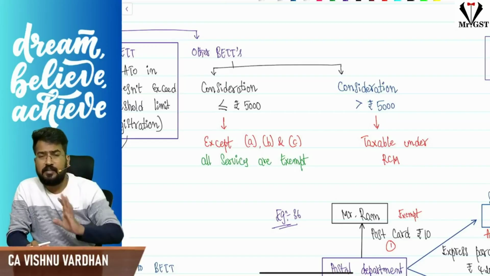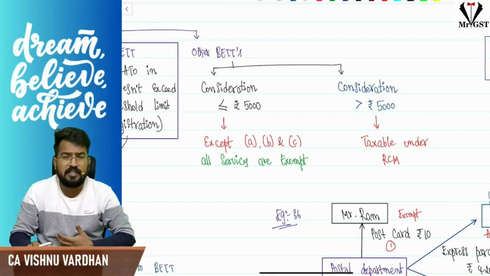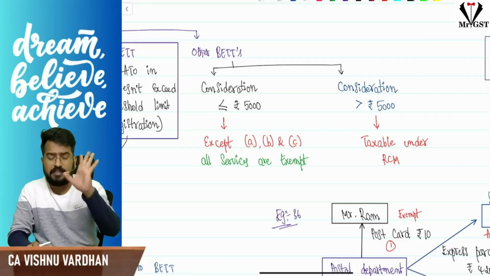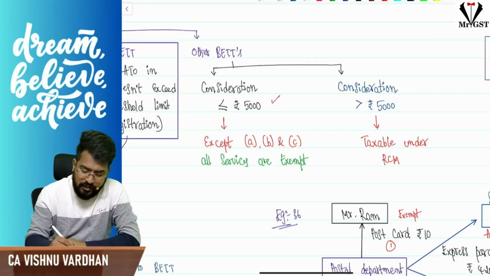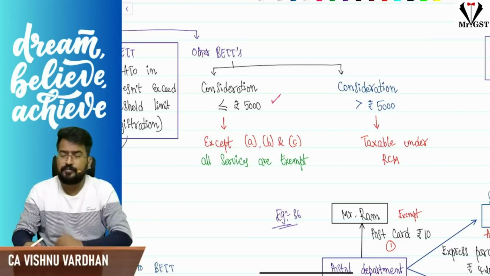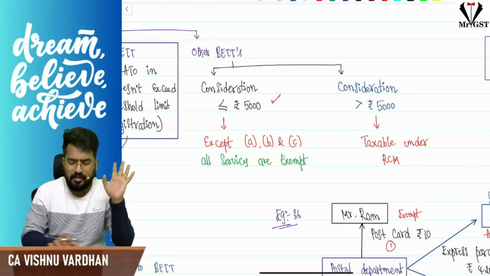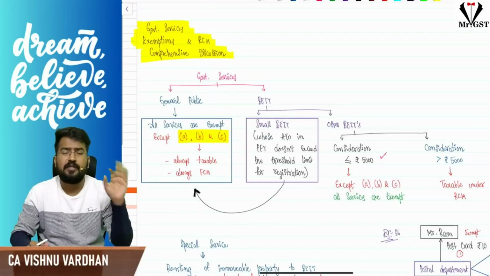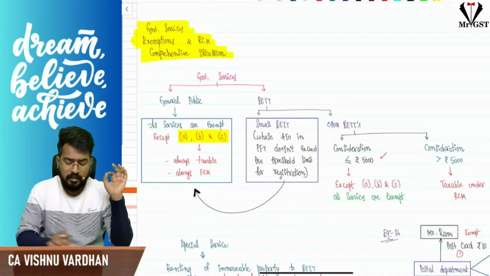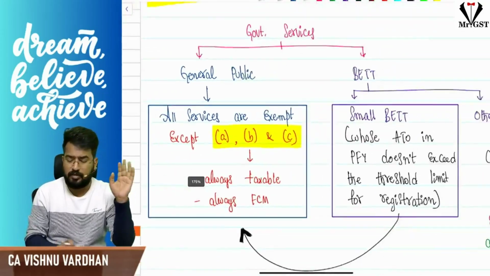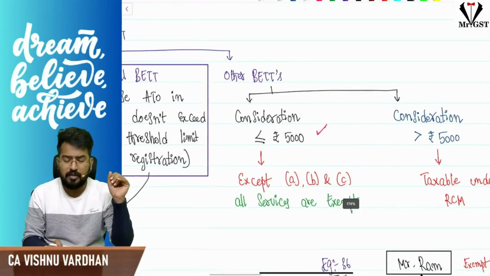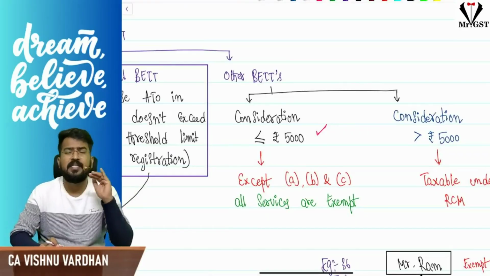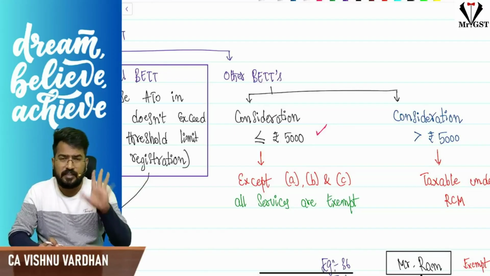But for business entities other than small business entities, if the government is providing services for which they are charging consideration less than or equal to 5,000, other than ABC, that is exempt under GST. Always remember, whatever we discuss here, for ABC, no relaxation whatsoever. Right away, taxable under forward charge. General public, ABC, taxable. Small business entity, ABC, taxable. Big business entity, ABC, taxable. Greater than 5,000, taxable. Less than 5,000, taxable. Equal to 5,000, taxable. ABC doesn't enjoy any relaxation here.